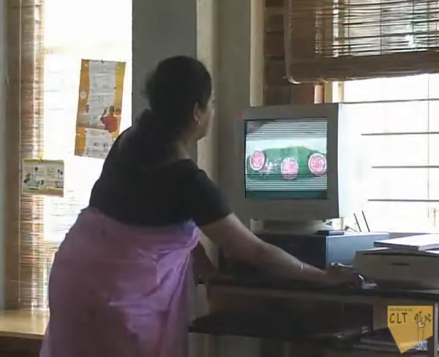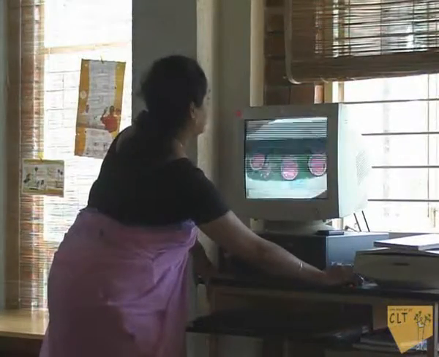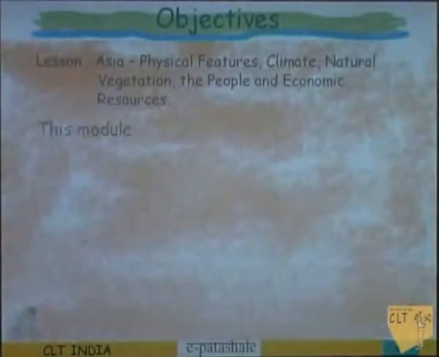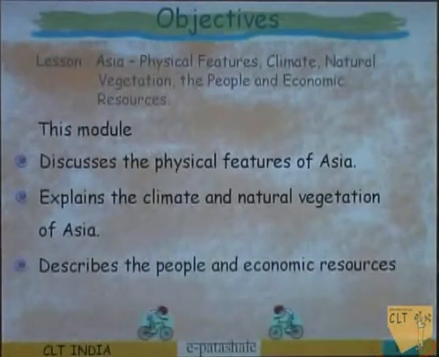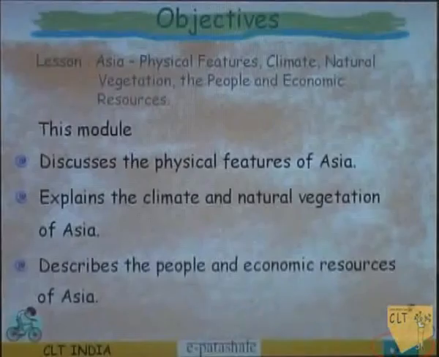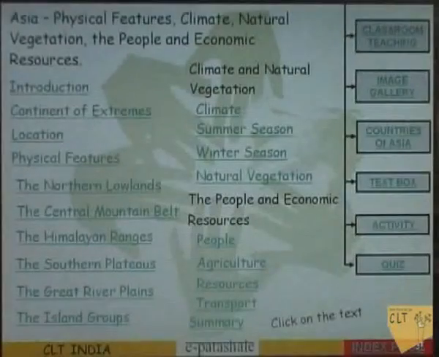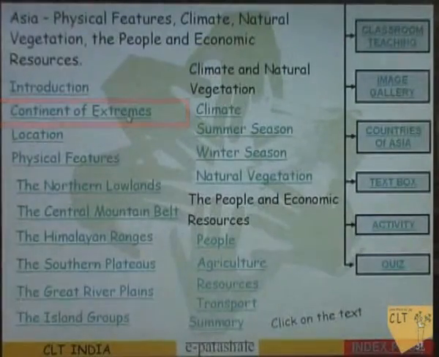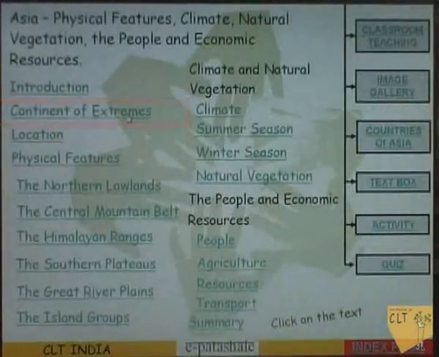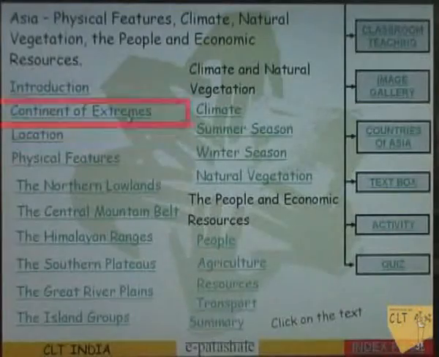So we'll click on English as we want to watch in English. This module describes the people and economic resources of Asia. In this page, as you can see, we have divided the lesson into different subunits. Each day, whichever subunit I want to take, I can click on that particular link to give more explanation and the children can watch that.